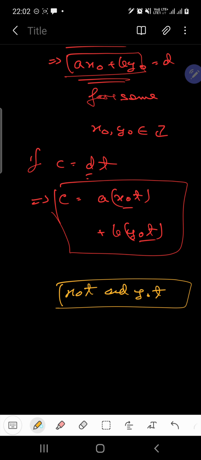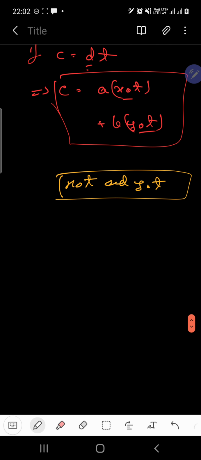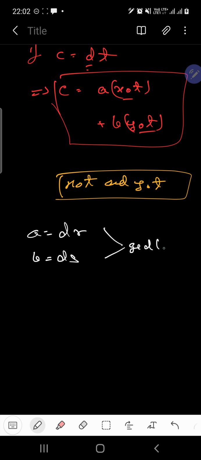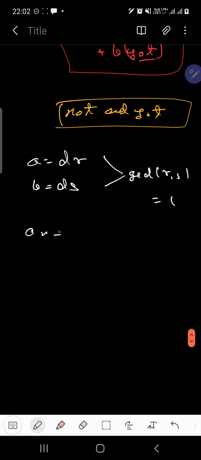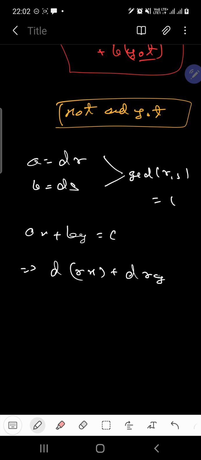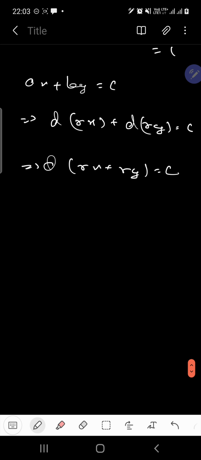Condition of being sufficient. Now for the necessity. How to prove the necessity? See, A is equal to dr, B is equal to ds, GCD of R and S will be 1. Clear? Acha. Ax plus By is equal to C, that implies D times (Rx plus Ry) is equal to C. Now from here what do we get?